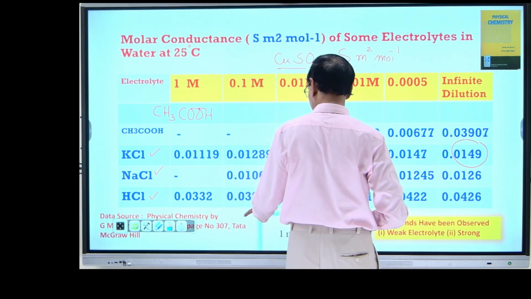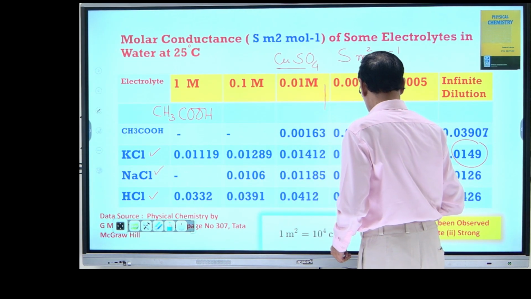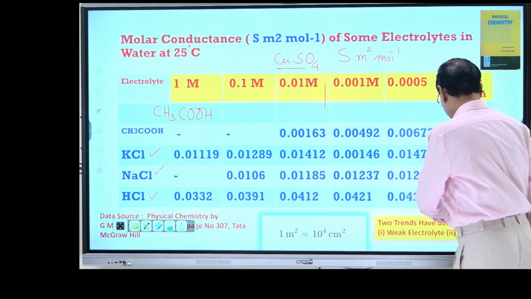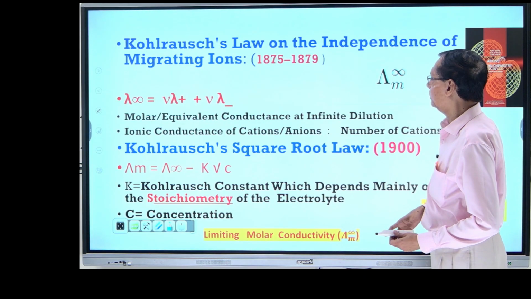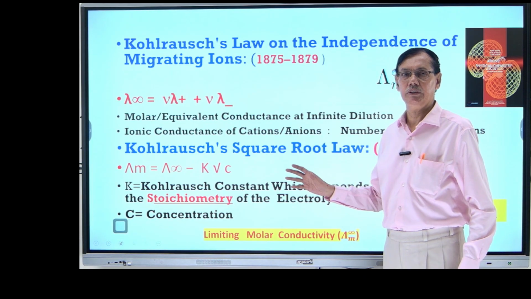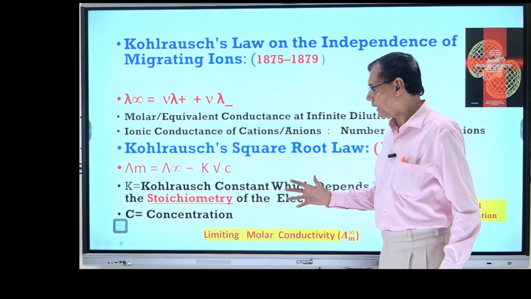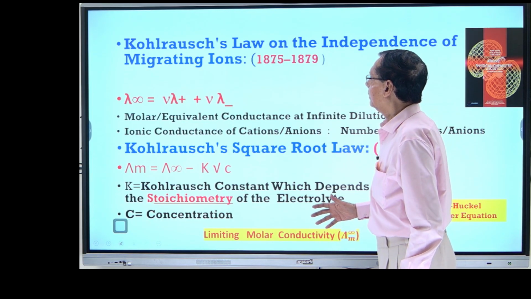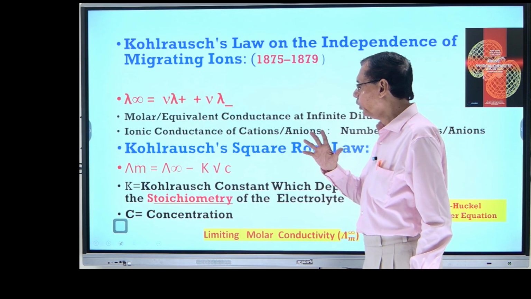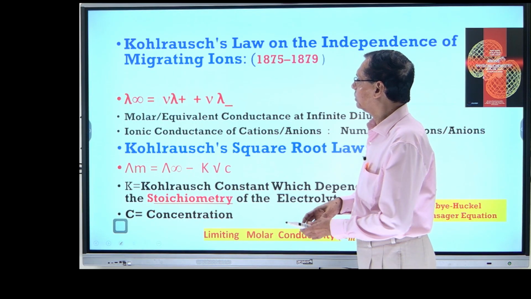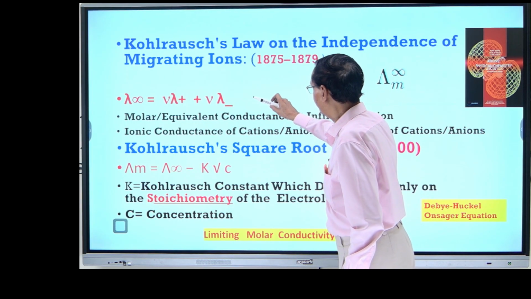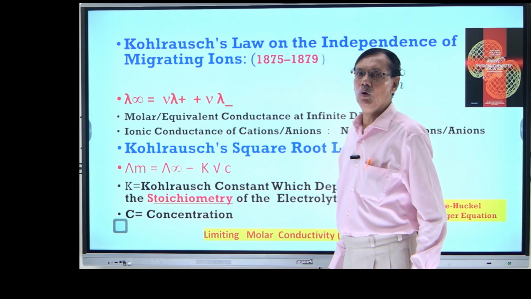You see here, two trends: one is the weak electrolyte, another is the strong electrolyte. So now on the basis of this observation, Kohlrausch proposed two laws. Basically, if you see most of the books, this is the actual law.